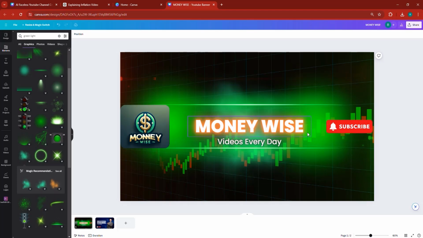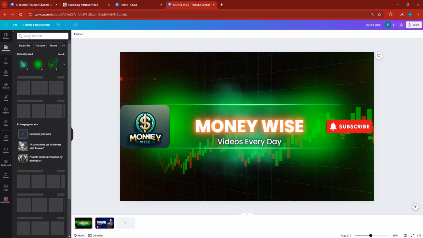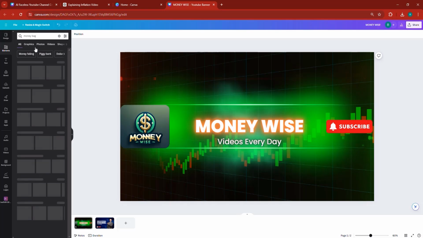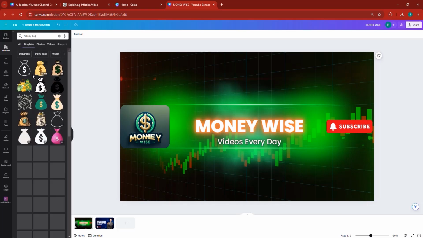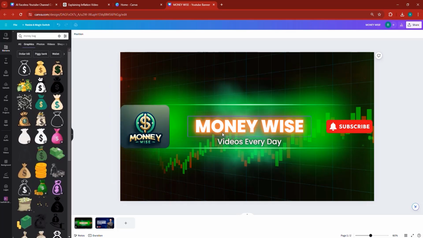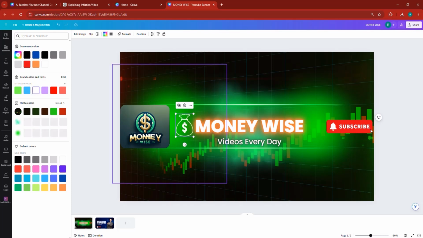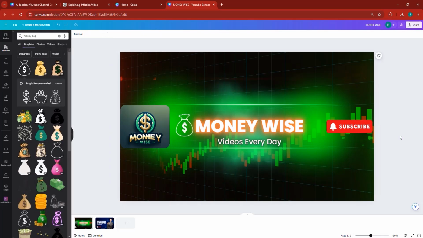And you can add a coin or some money here if you want. So for instance, in the elements, I can search for money bag, and then I can go to graphics here. There's a bunch of money bags that we can find. I'm going to use this one because it's simple. I'll click, and it will add immediately. And then you can place it somewhere where you want. I'm going to make it small and just place it next to MoneyWise. And then you can keep it dark or you can make it white like this. Either way, it depends on you, what you want to do.